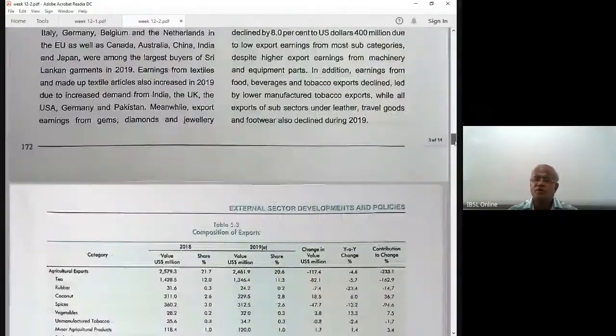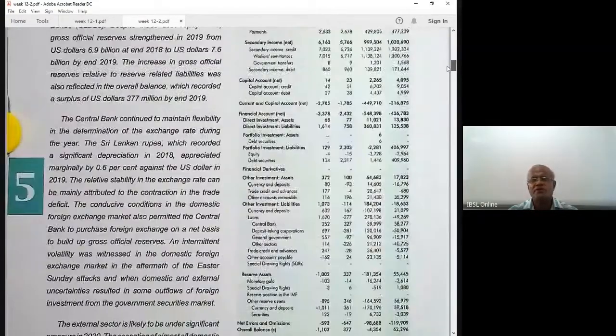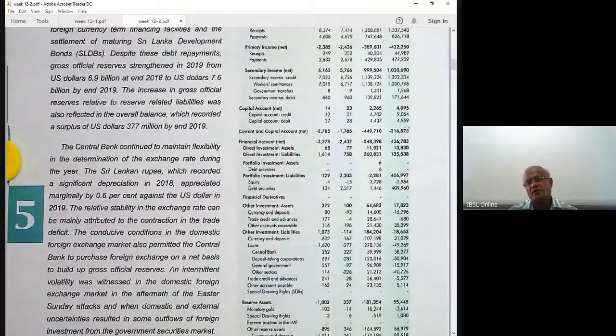Now let's go back to 5.1. In 5.1 we have discussed up to this point, current and capital account. What is the current account? What are the key sub accounts in the current account? Then their positions, whether they are deficit or surplus. Then the impact of the Easter Sunday attack. Then the future impact of COVID on this account we discussed. I think you should be able to forecast and predict the impact of COVID. COVID will definitely affect exports, then tourism and work remittances, right? So these accounts will be affected, worsening.